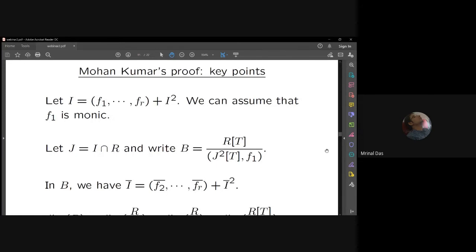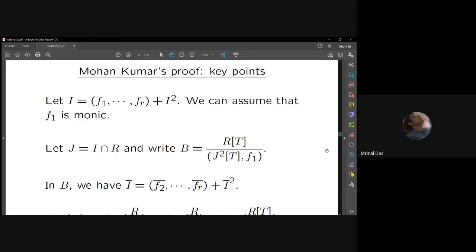So I have this I. Fix some generators of I mod I square: f1, f2, up to fr. We can assume that f1 is monic. How can we do that? We know that I contains a monic polynomial f.